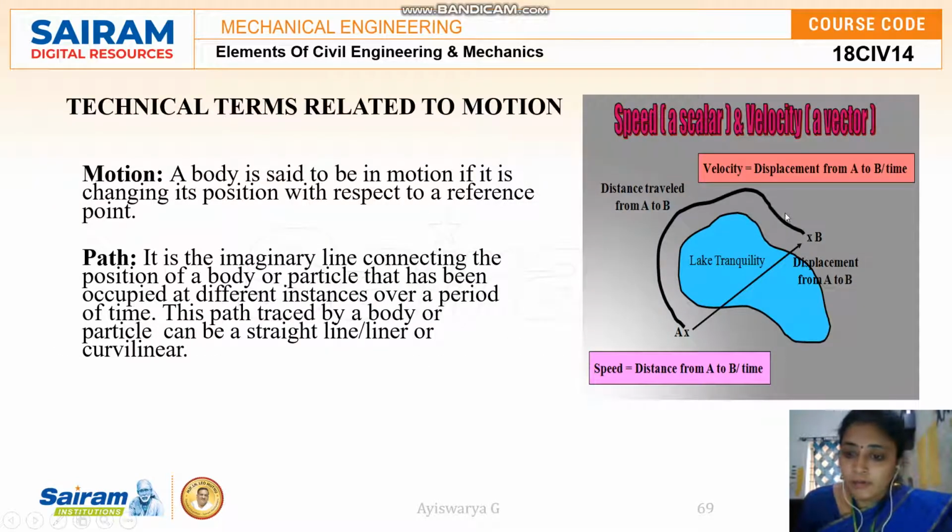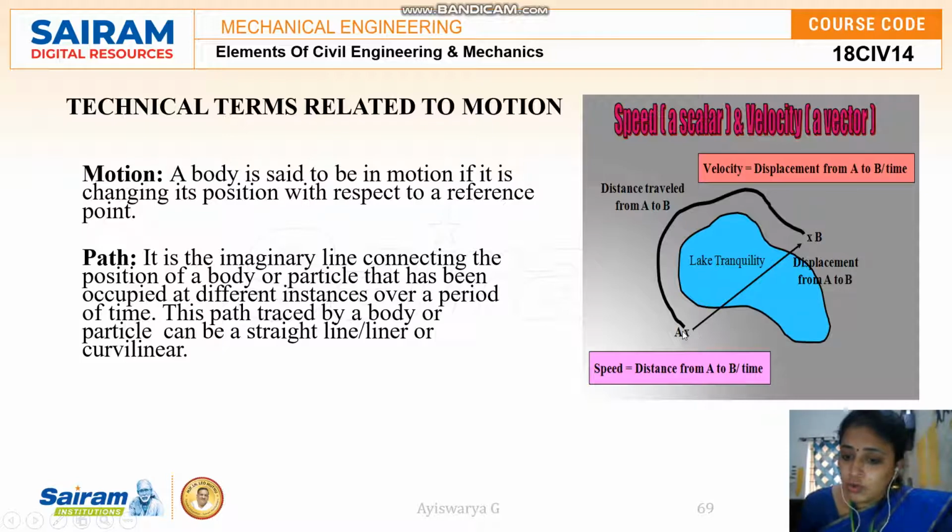So guys, I have given a small example over here. You can see there is a lake, or you can take it as an example. This is an imaginary path along which a person has traveled this much distance. Here I have mentioned two reference points, that is A and B, and Bx, from this point to this point.